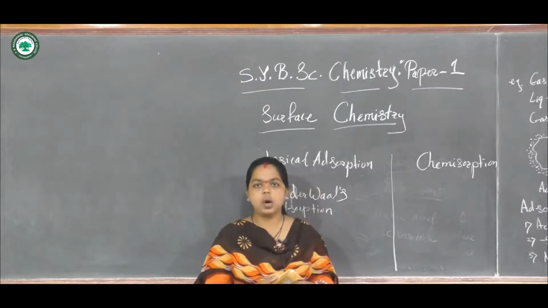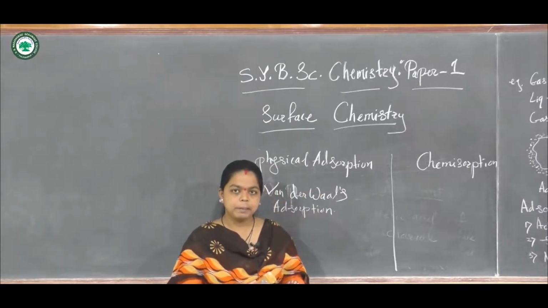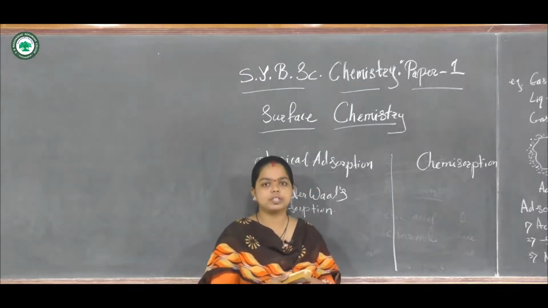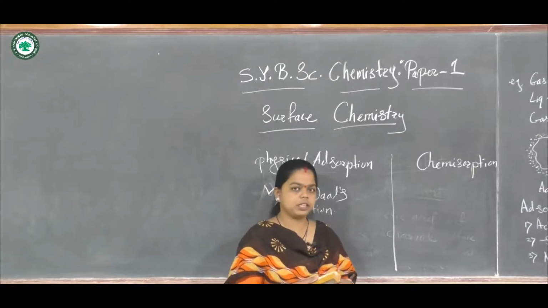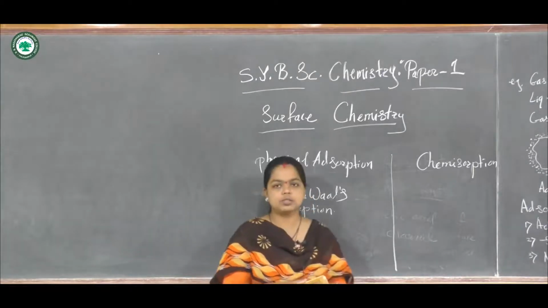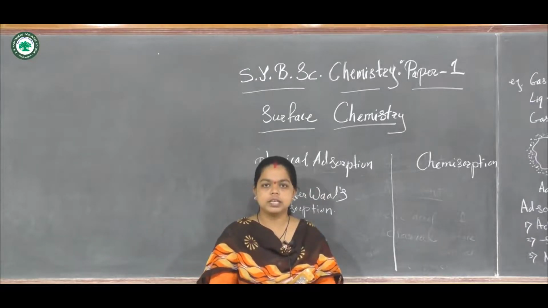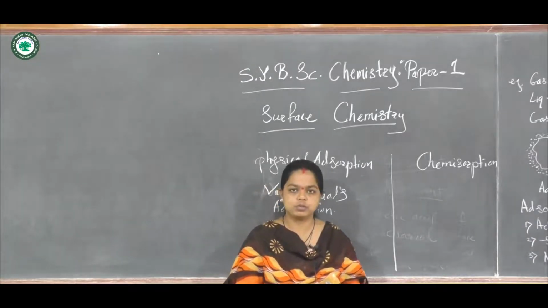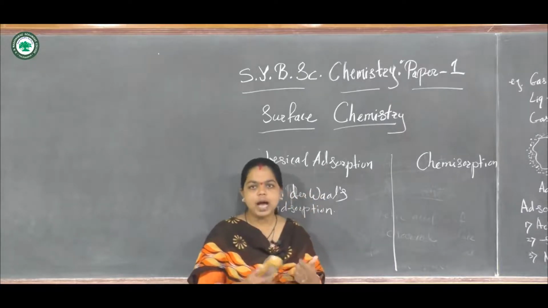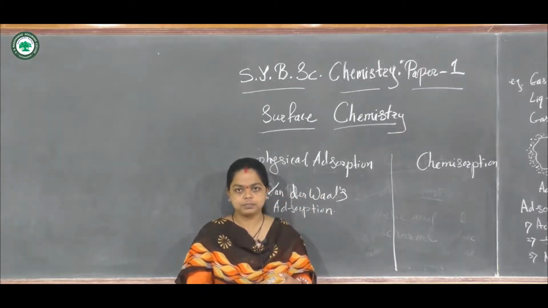It is non-specific in nature, but the extent of the adsorption is found to be specific in nature. While in chemical adsorption, only a monolayer of molecules is formed in the adsorption process, and it is found to be highly specific in nature.